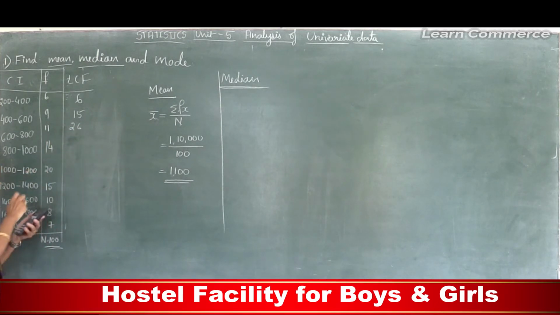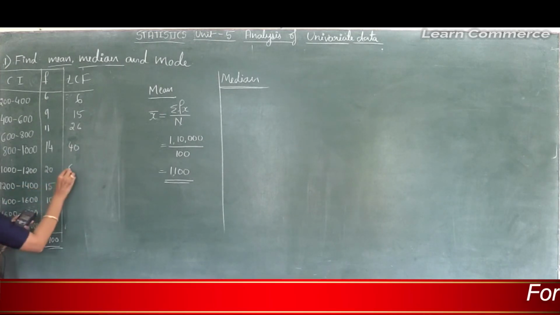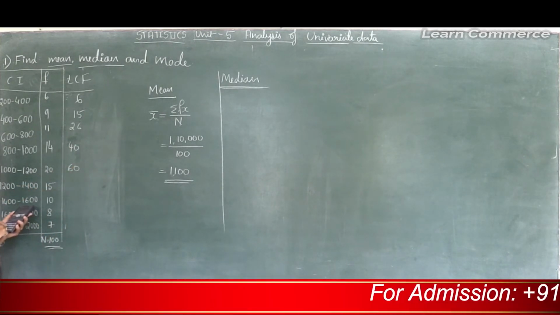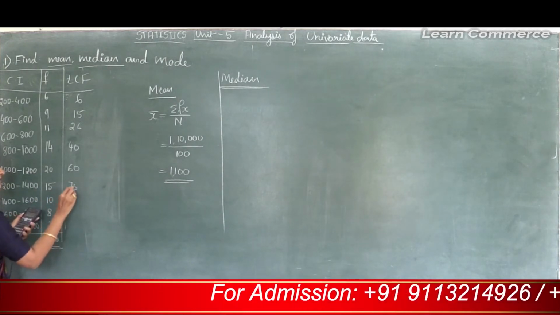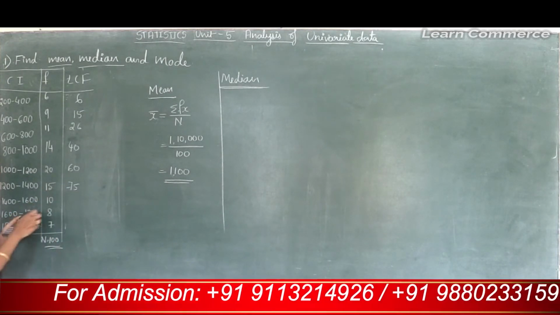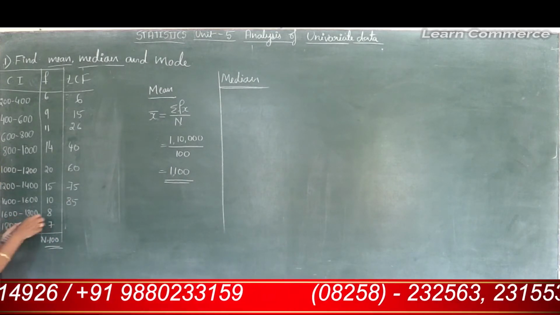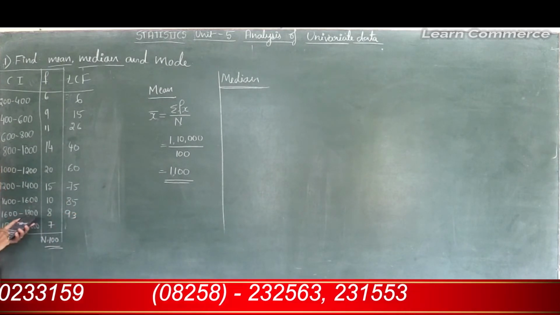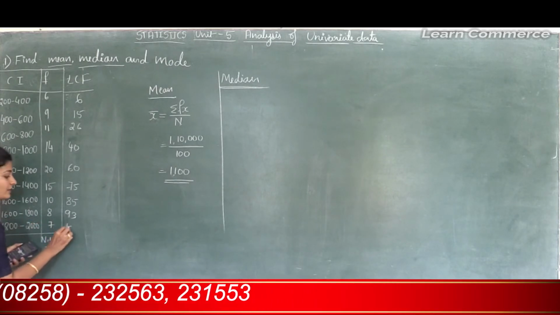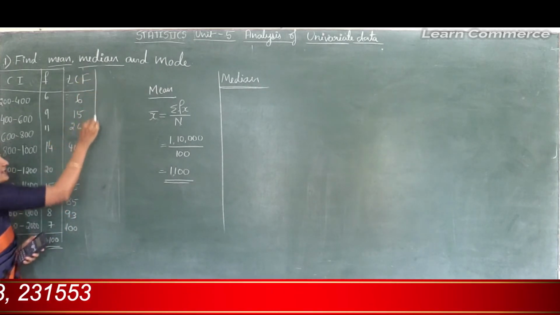Next 26 plus 14, that is 40, 40 plus 20, that is 60, 60 plus 15, that is 75, then 75 plus 10, that is 85, then 85 plus 8, that is 93, 93 plus 7, that is 100. So this is LCF. This is the first step.